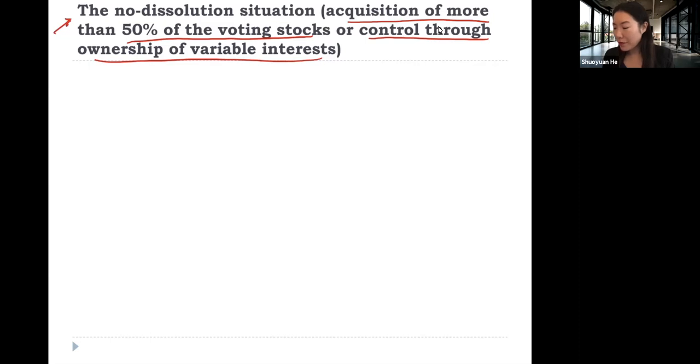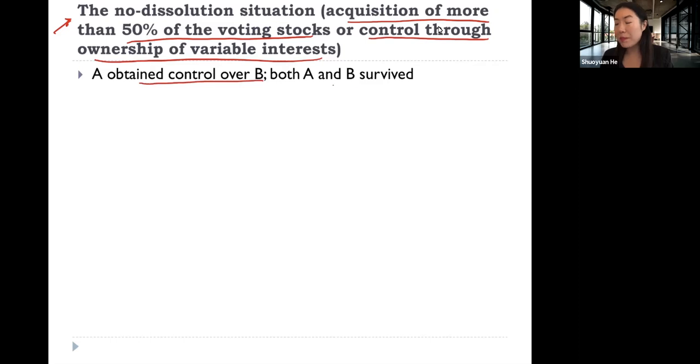For example, we have two firms, firm A and firm B. A obtained control over B and both of the firms survive. And here we're also interested in what should we do on firm A's book? What should we do on firm B's book?